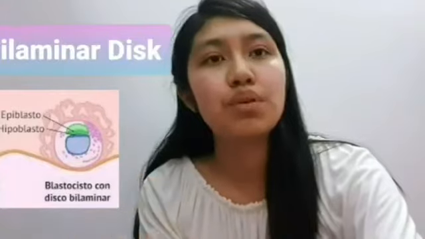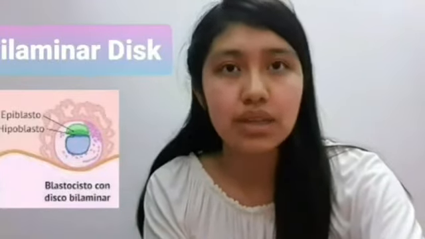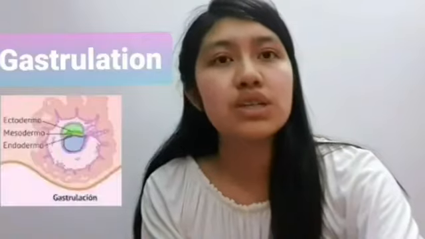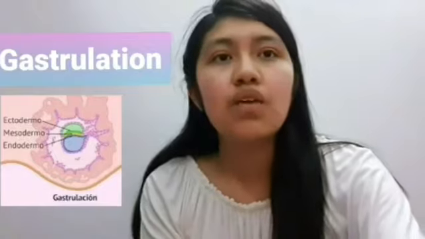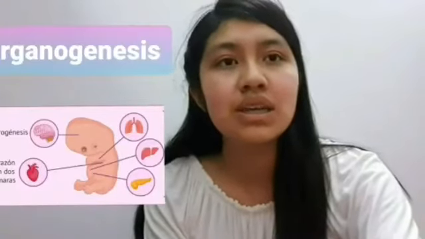In the second week emerges a bilaminar disc that is composed of the hypoblast and epiblast. In the third week, during gastrulation, the 3 germ layers of an embryo, endoderm, mesoderm, and ectoderm, are formed. The embryonic stage begins in the 4th week until the end of the 8th week, in which the organogenesis takes place. The fetal stage begins in the 9th week until the baby is born. During this period, the organs and systems develop.